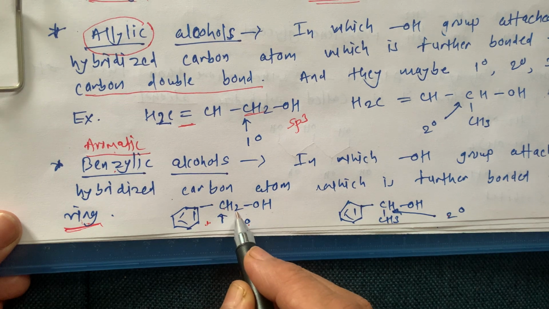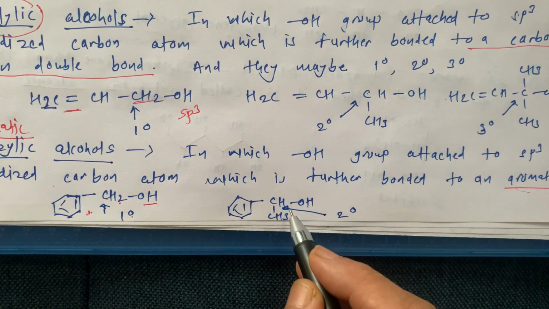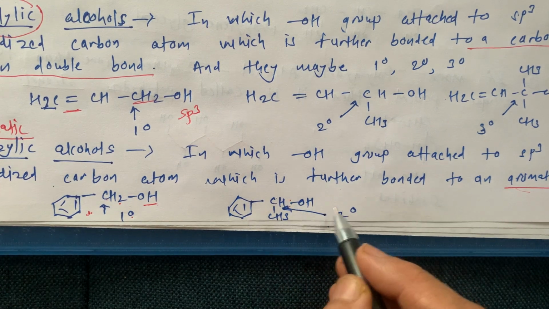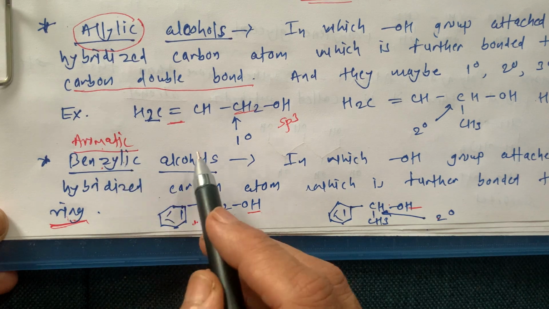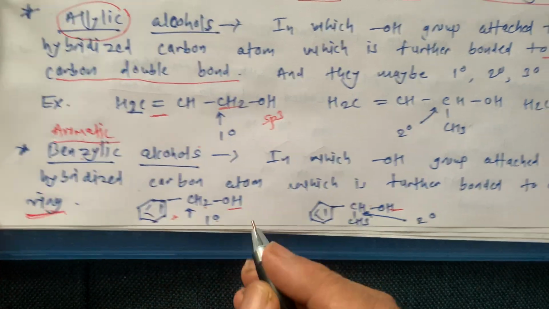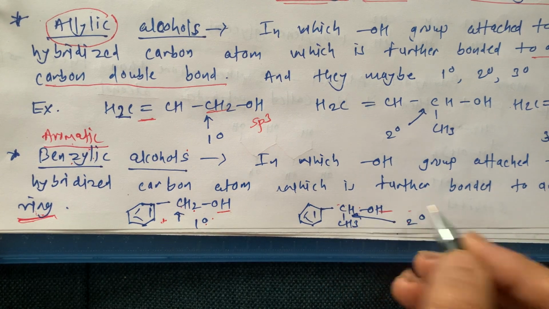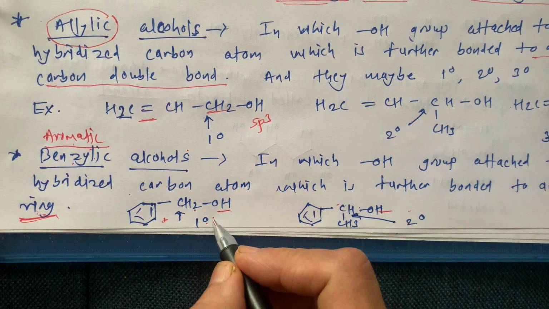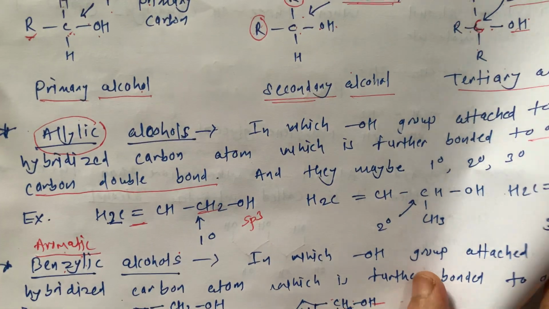Here it is CH3, from which H is replaced by OH. Here it is CH2, from which H is replaced by OH. Such types of compounds are known as benzylic or aromatic alcohols. Again, this carbon is primary and this carbon is secondary, so we can say this is a primary benzylic alcohol and this is a secondary benzylic alcohol.